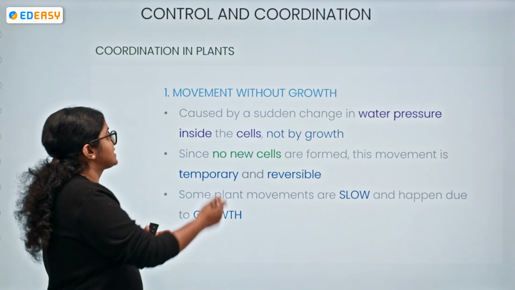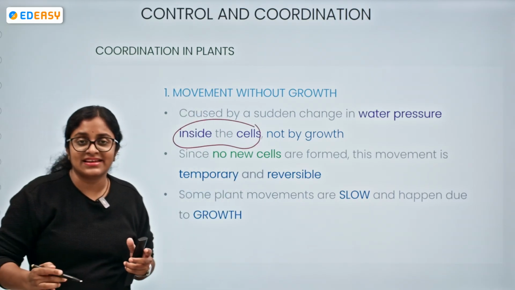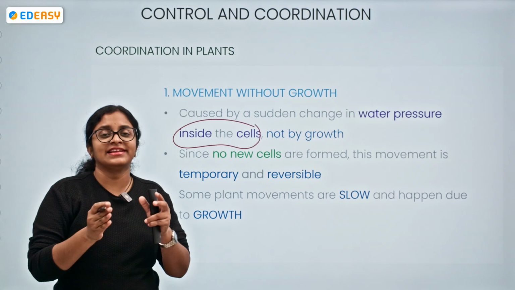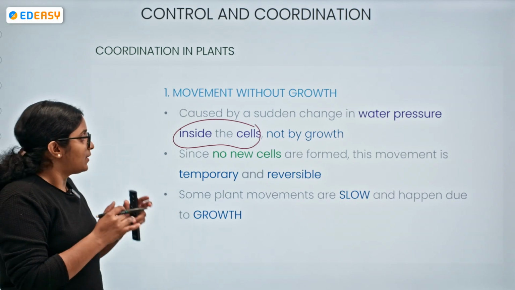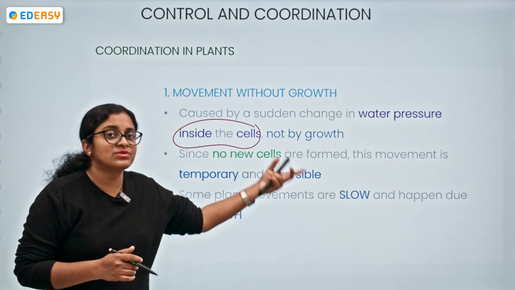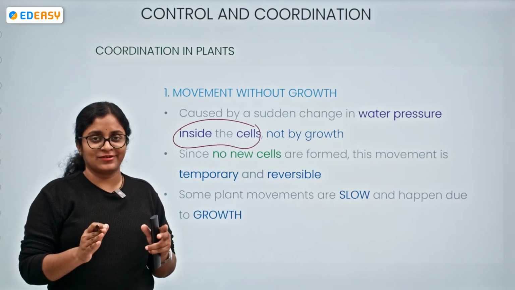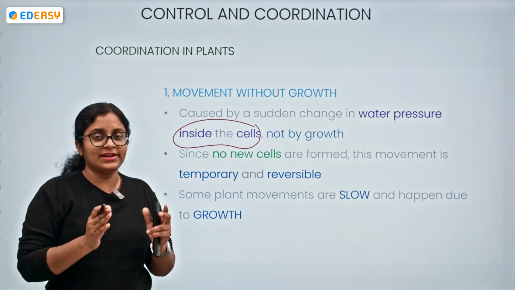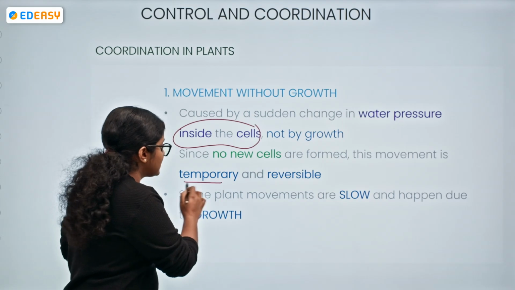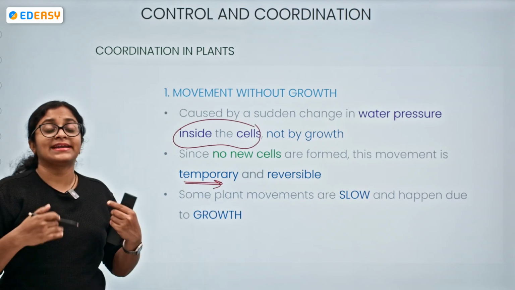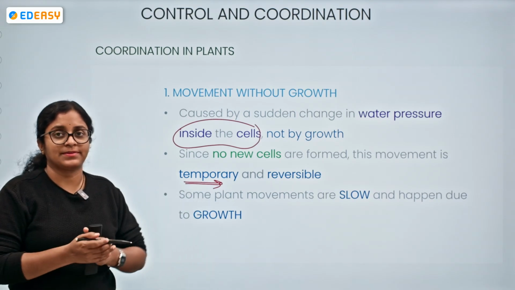Because of this sudden change, the leaves fold and droop immediately. Do you see any new cells or growth parameters involved here? No, only the physical folding and drooping of the leaf. Since no new cells are being formed, this movement is temporary and reversible, because it is movement without growth.